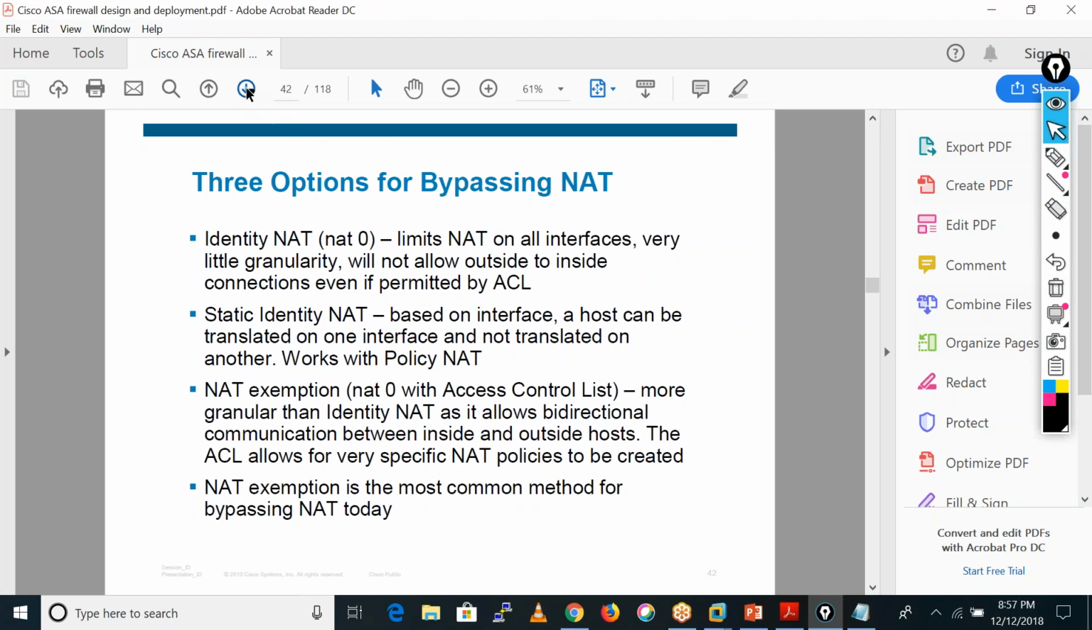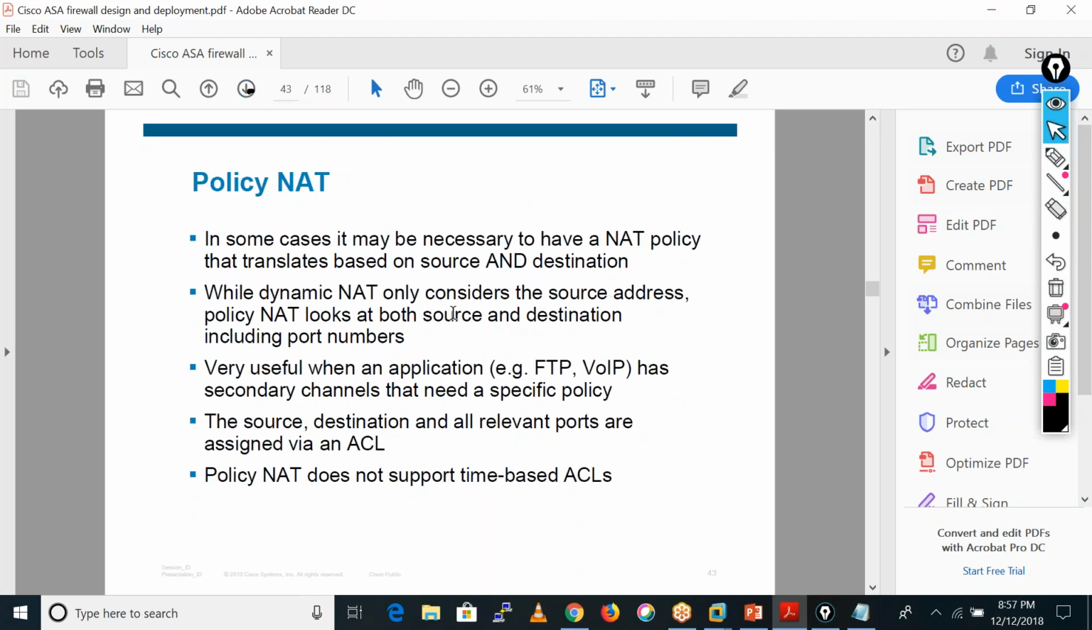And what is remaining now? PolicyNAT. Okay, so what happens in PolicyNAT? In some cases, it may be necessary to have a NAT policy that translates based on the source and destination address. While dynamic NAT only considers the source address, PolicyNAT looks at both source and destination, including the port number. Very useful when an application, such as FTP or voice over IP, has secondary channels that need a specific policy. The source, destination, and all relevant ports are assigned via an ACL.